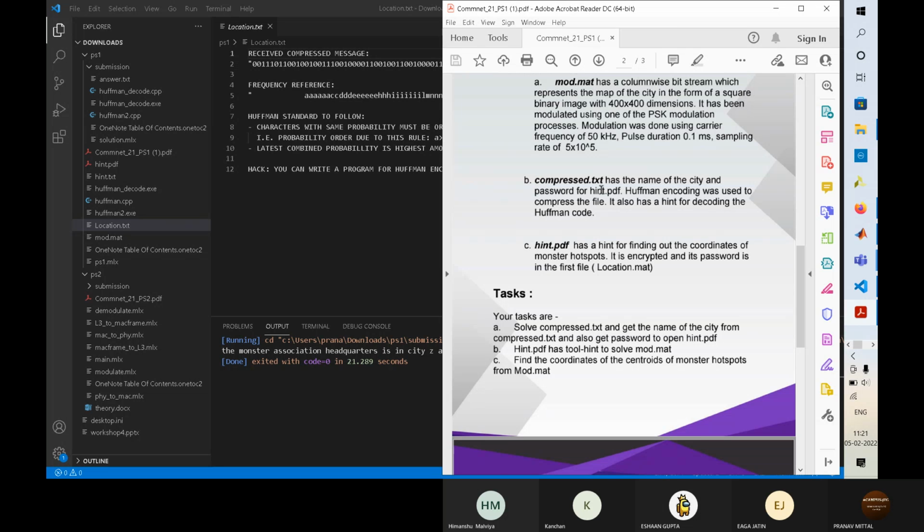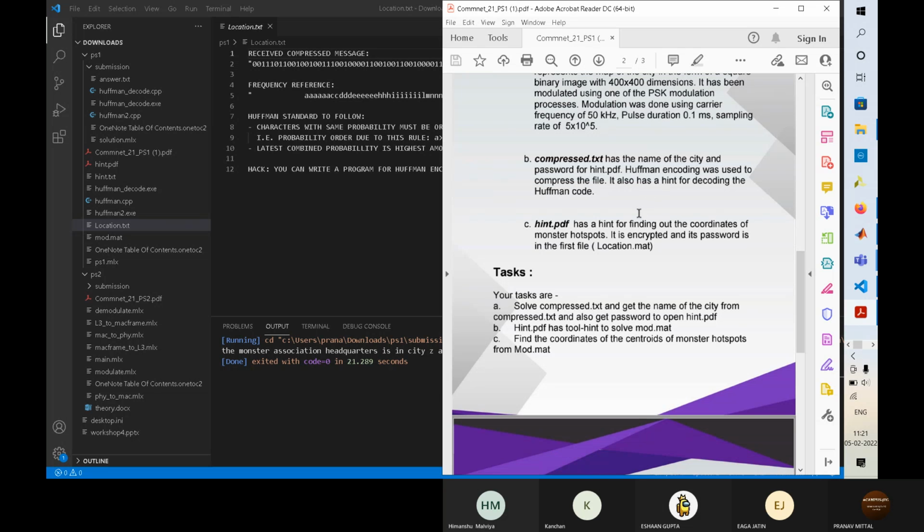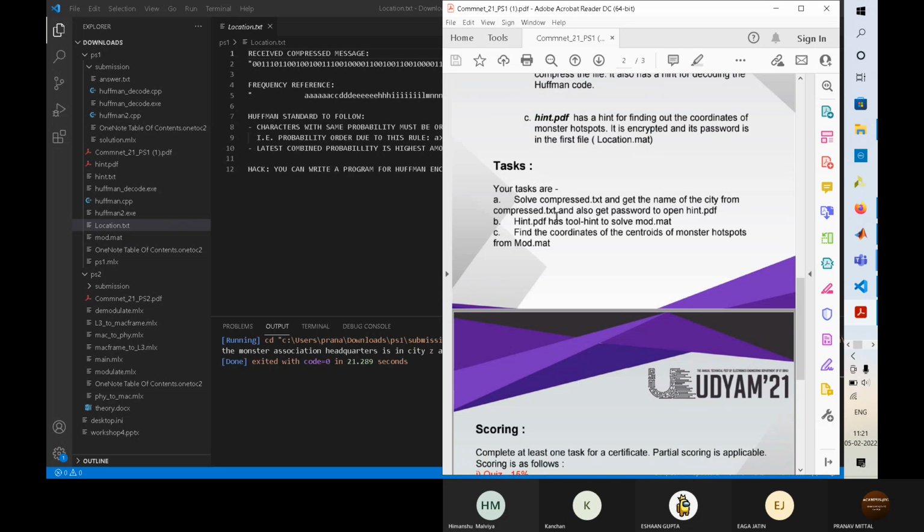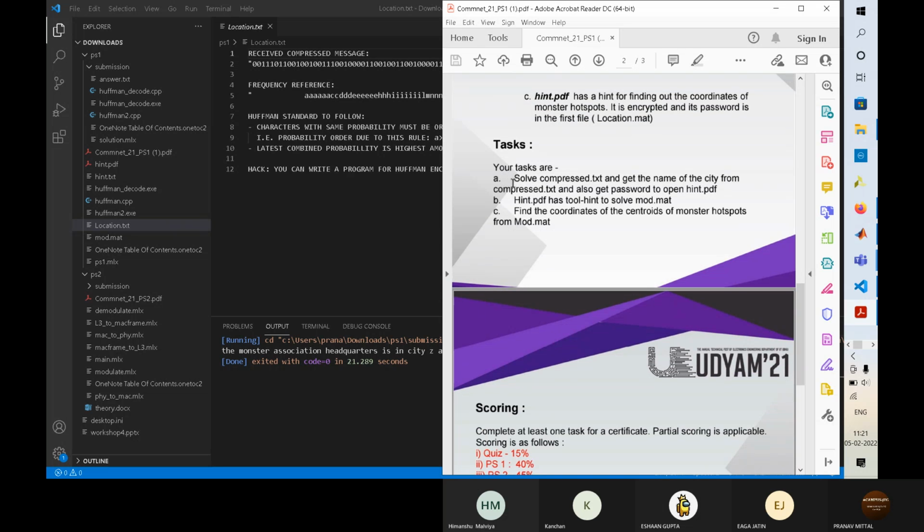The second file is compressed.txt. It contains the name of the city and the hint. They say that they used Huffman coding to compress the file. The third file is hint.pdf. It is an encrypted PDF, and we have to put in a password to decrypt it. Then they define the task: solve compressed.txt to find the name of the city and the password to hint.pdf.